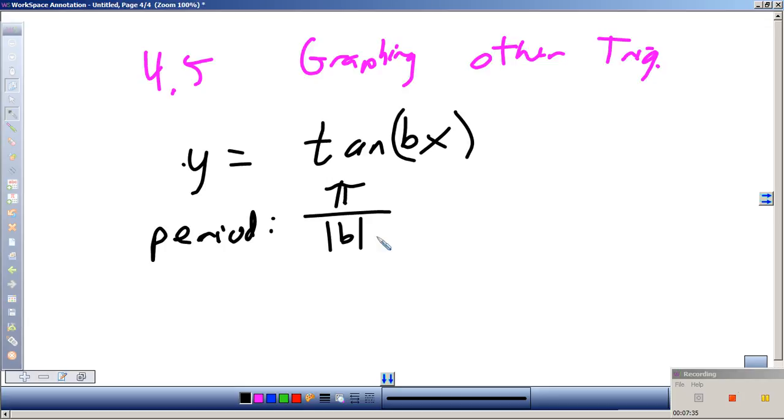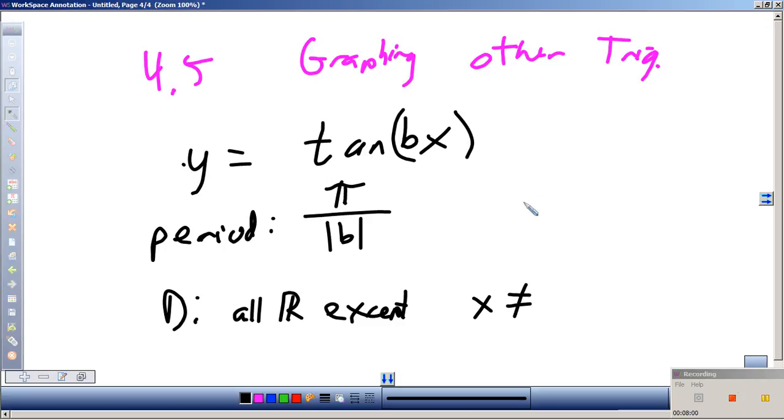What's the domain? Okay? All real except x cannot equal what number? If I have 3 pi over 2, what about 5 pi over 2? 7 pi over 2.